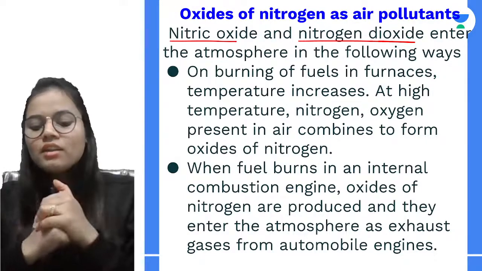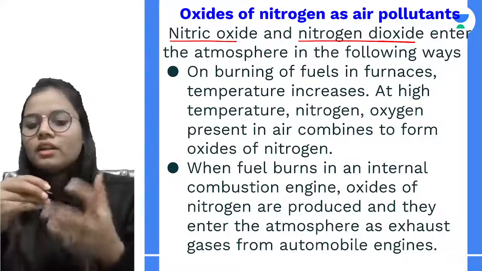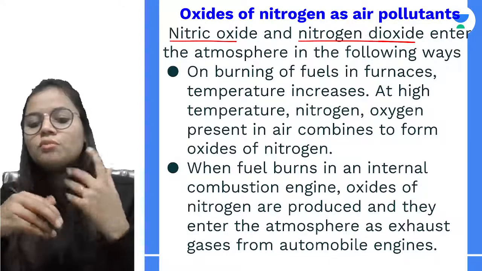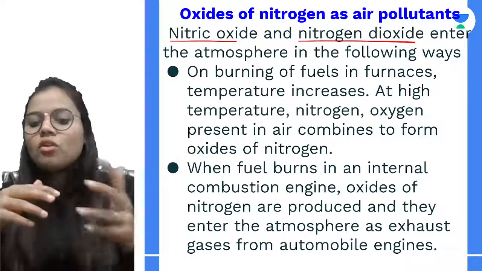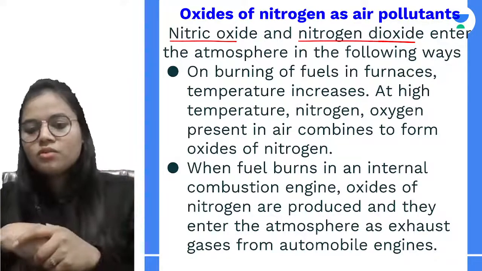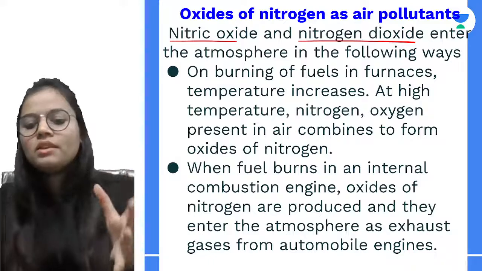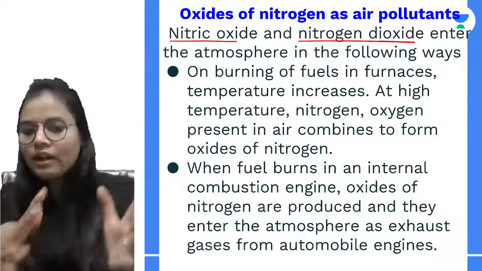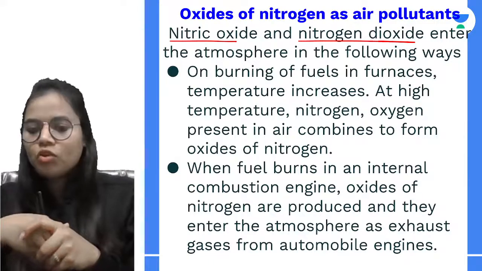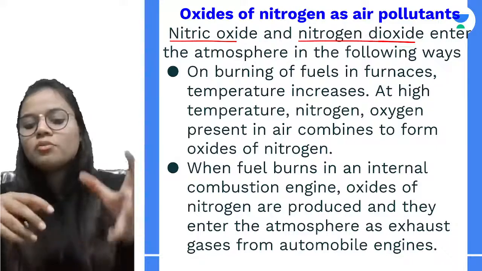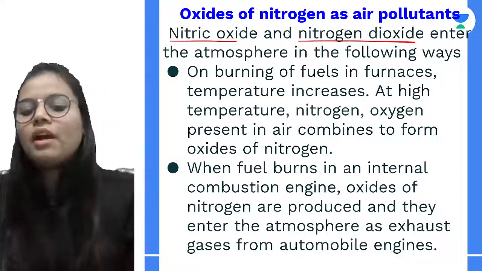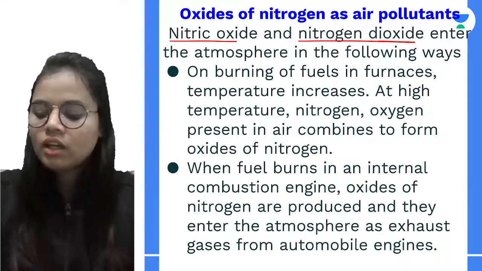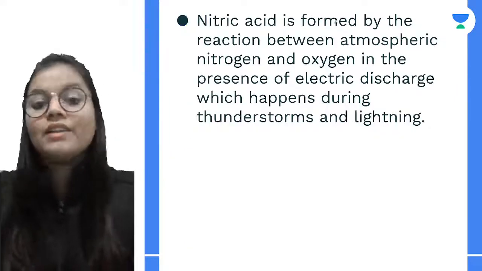The next way is when fuel burns in an internal combustion engine. Various oxides of nitrogen are produced, and from the exhaust they enter into the earth's atmosphere. So basically they enter the atmosphere from the automobile engine. After that, we have nitric acid.